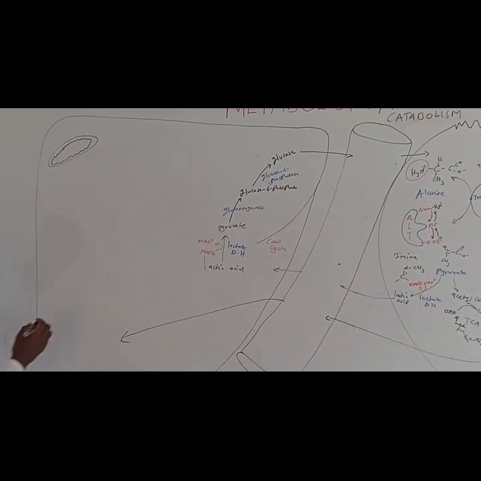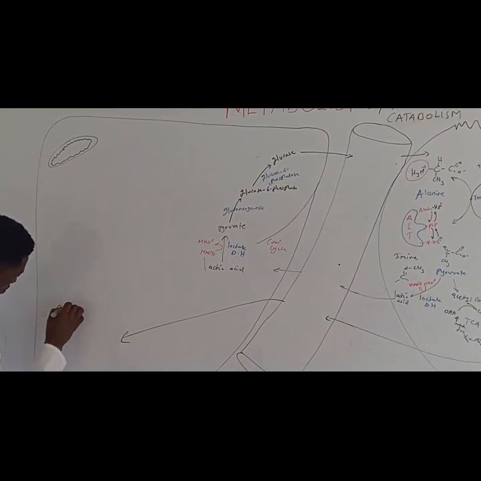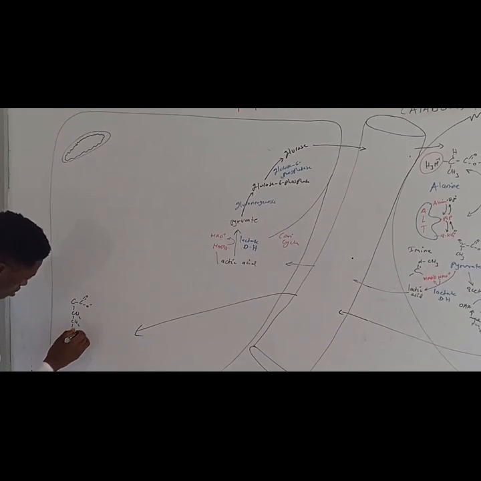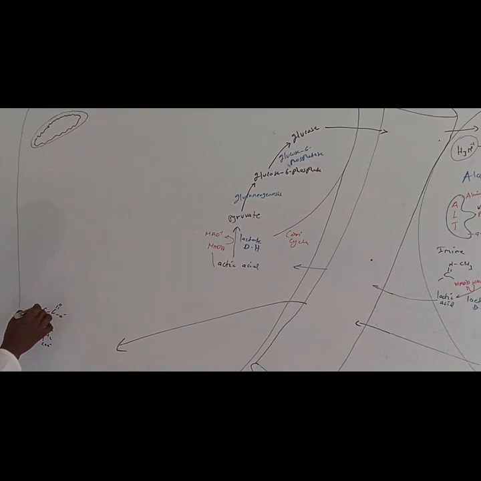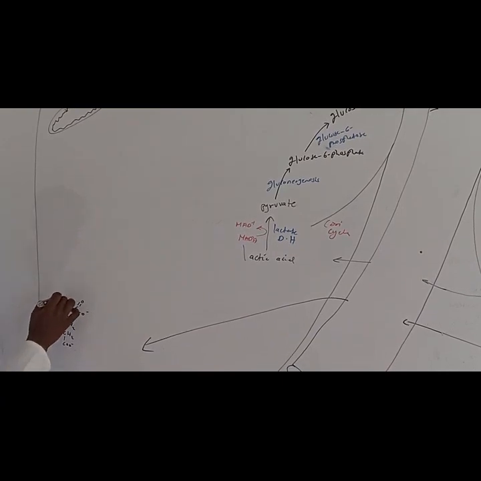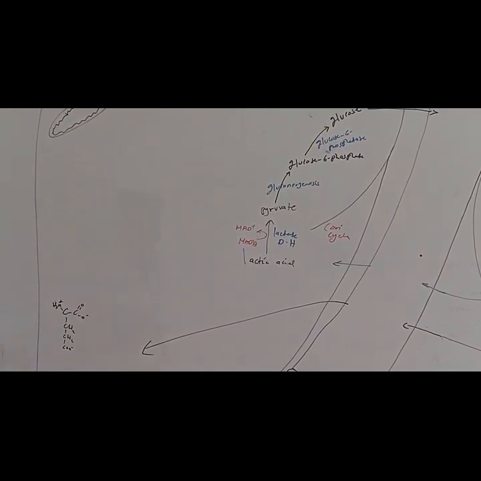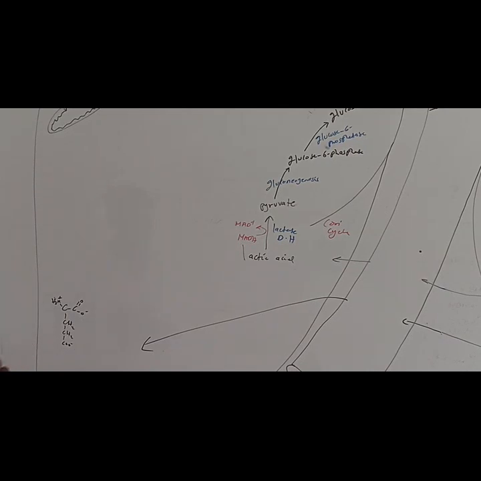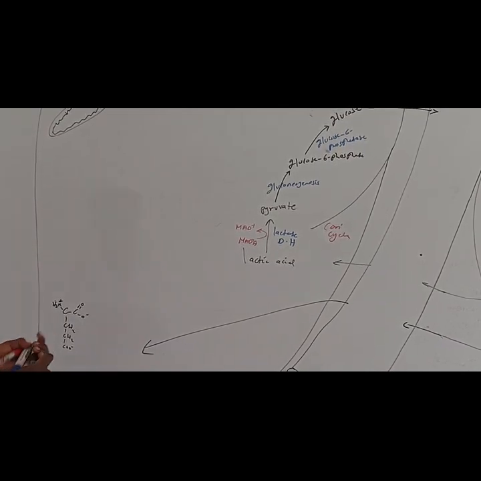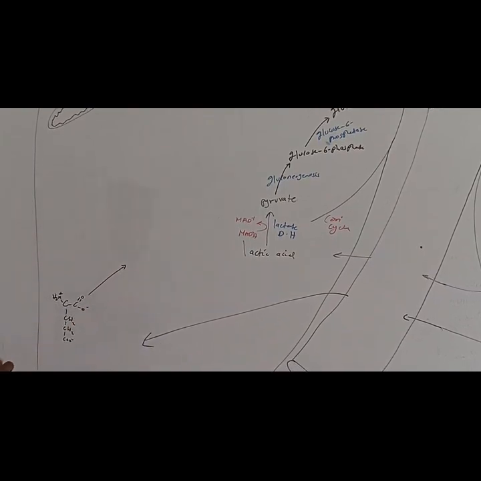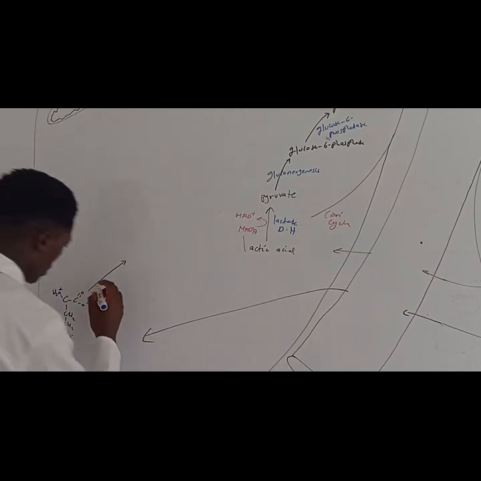So we have CH2, right, that's our glutamate in the liver. Now what is going to happen to this glutamate? This glutamate is going to be acted upon by an enzyme called glutamate dehydrogenase.